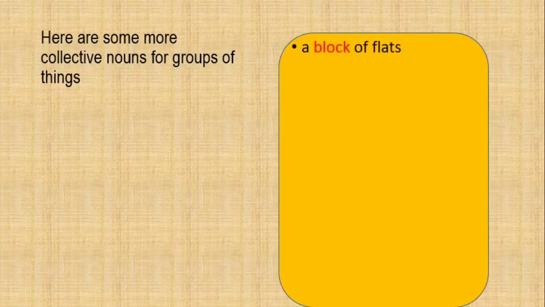Here are some more collective nouns for groups of things. A block of flats. In a building when there are many flats, we call it a block of flats. A fleet of ships. When there are many ships in the sea, we call it a fleet of ships.